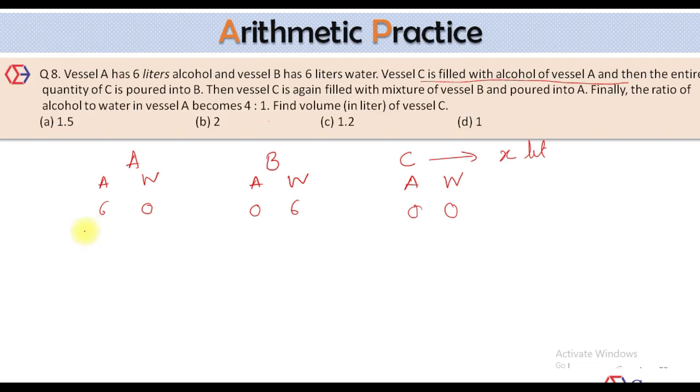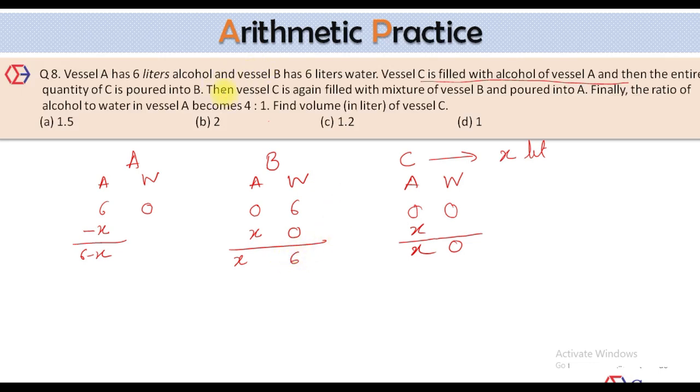So out of this 6 liters, I'll take X liters out. So how much alcohol will be left in A? 6 minus X. And how much alcohol will be there in C? It's X. Water 0. Now this quantity was poured into B. Initially alcohol in B was 0. Now you'll get X liters of alcohol. So the total alcohol in B becomes X and water becomes 6.